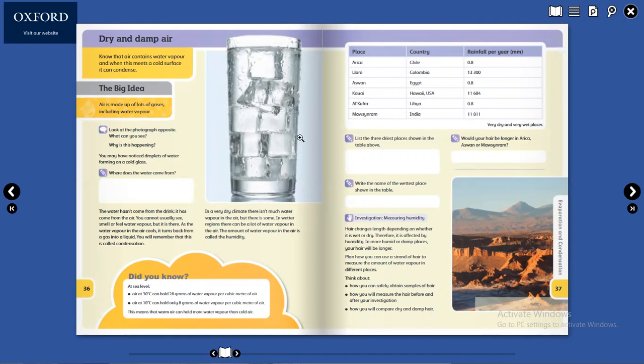Here you can see water outside of the glass, which is not leaking, which is condensing. The water vapor in the air is condensing with the cold surface of the glass and shows as water. Cold surface, it can condense. Here you can see the big idea: air is made up of lots of gases, including water vapor.